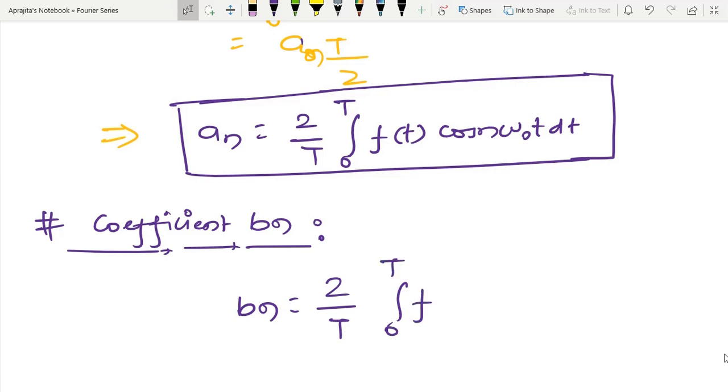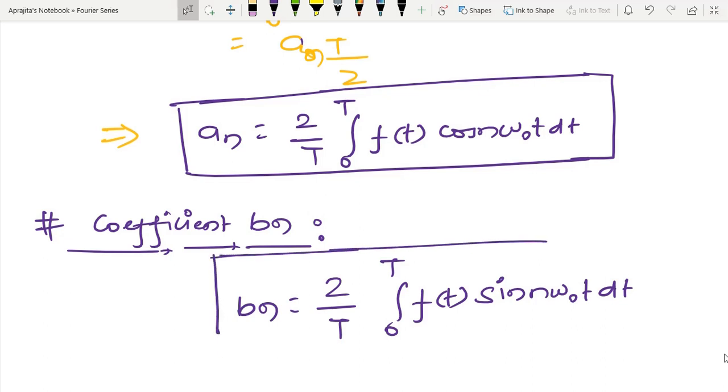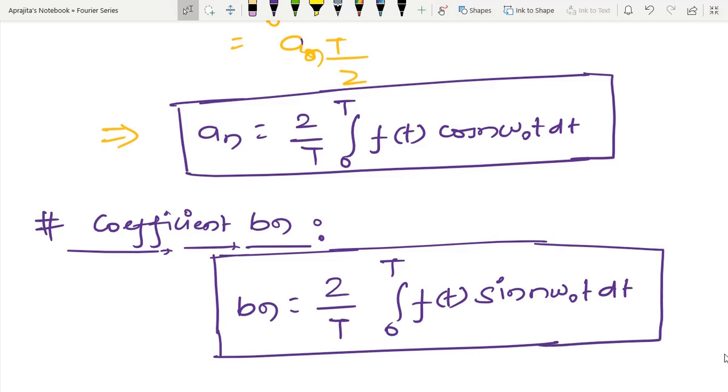So I am not going to repeat the same kind of logic again. If you have confusion, then please check the integral of this series by multiplying both sides by sin n omega 0 t, and after that apply the property of the definite integral. So in this way I am able to generate the values of a0, an and bn.